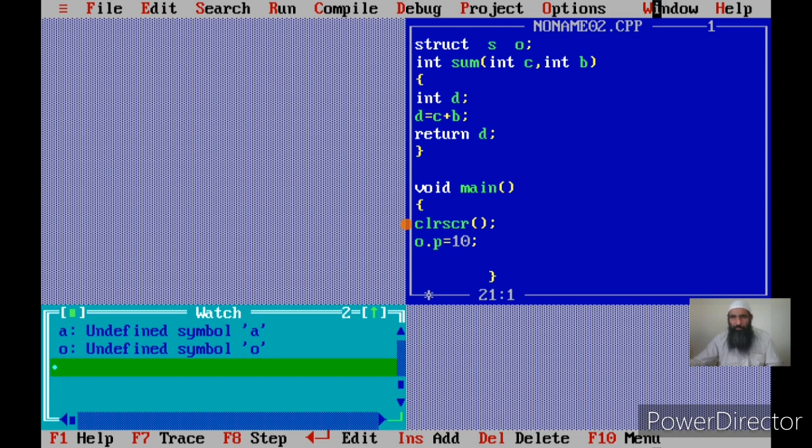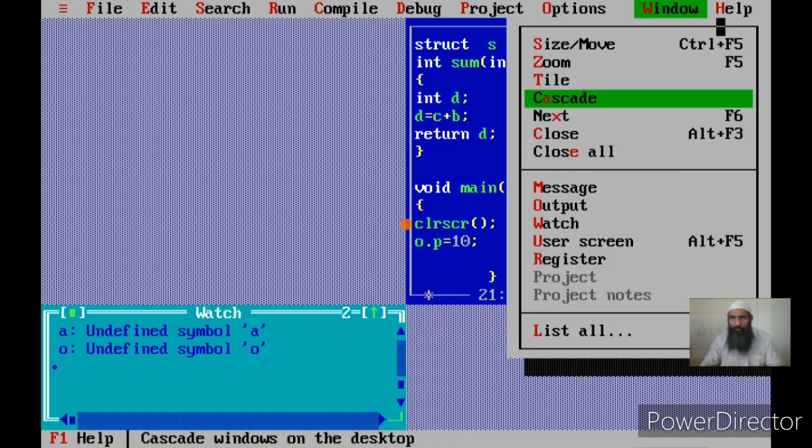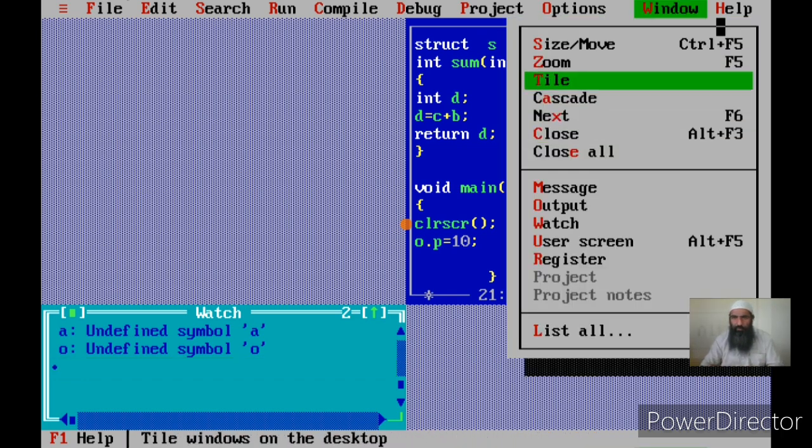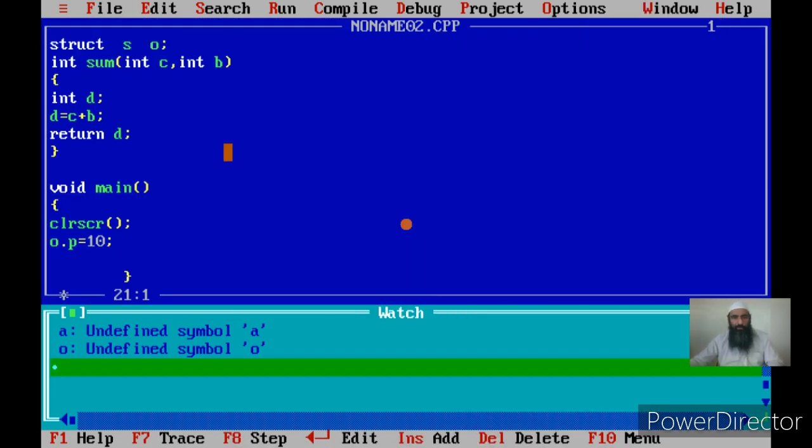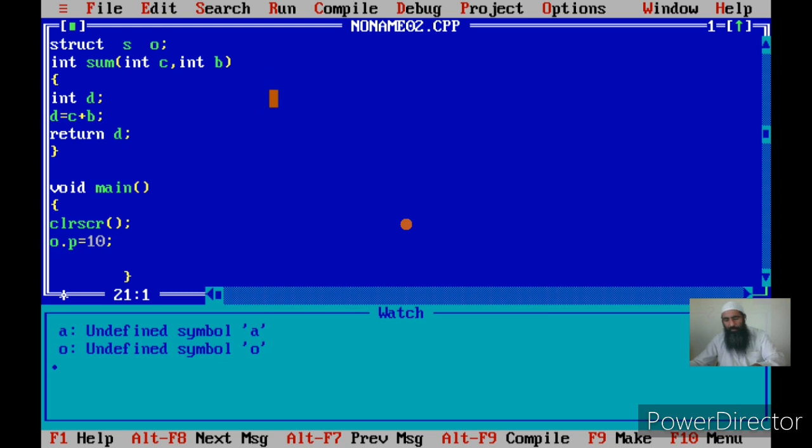Now we have got two windows open here. We can zoom this window, or we can tile this so that it will be clear. Now you can see. Now we can run the program again.